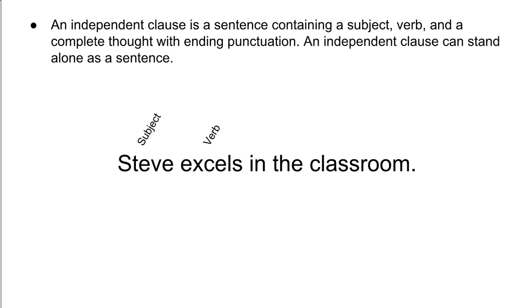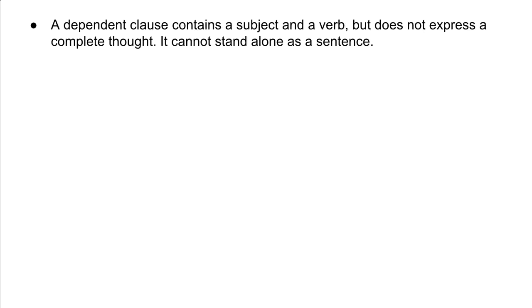As writers, we always want to make sure that we have varying sentence structure. And that's why we encourage you to write complex sentences. A complex sentence requires a subordinate conjunction. So I'm going to talk a little bit about the dependent clause, which is part of a complex sentence. A dependent clause contains a subject and a verb, but does not express a complete thought. It cannot stand alone as a sentence.